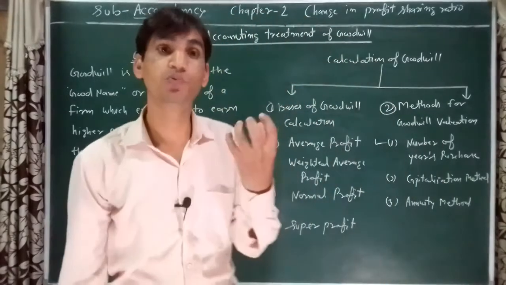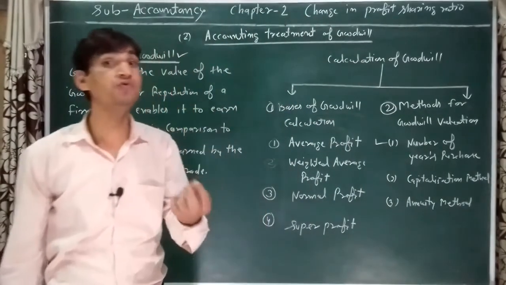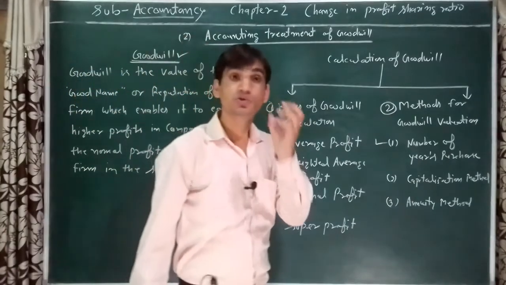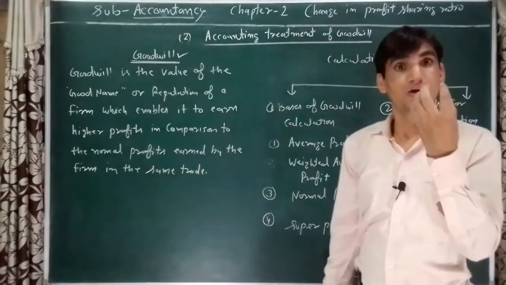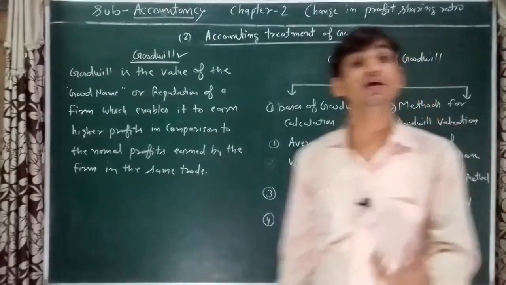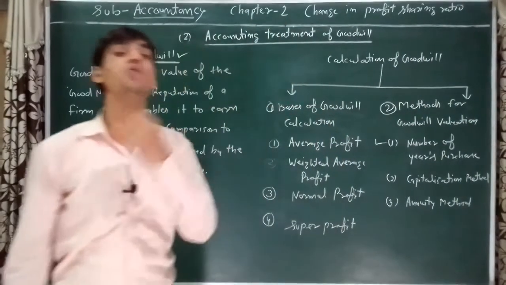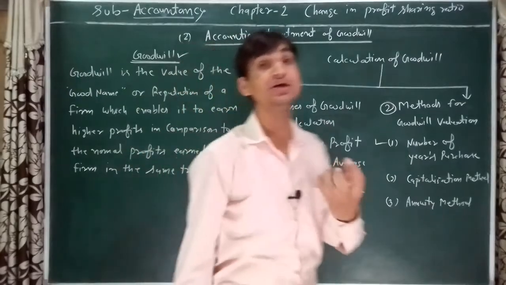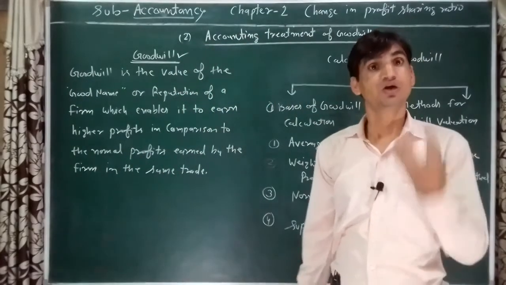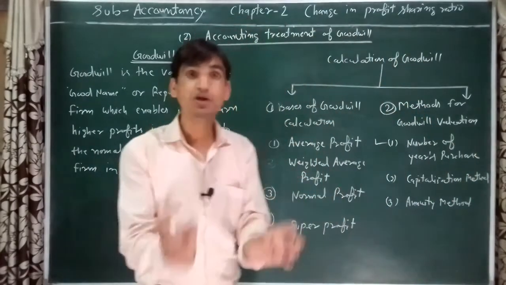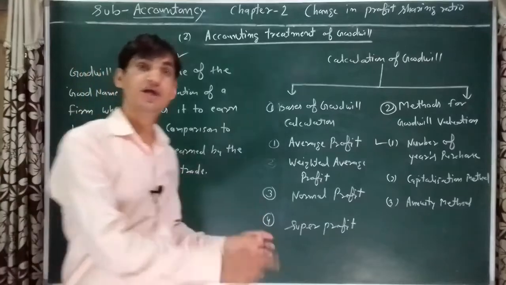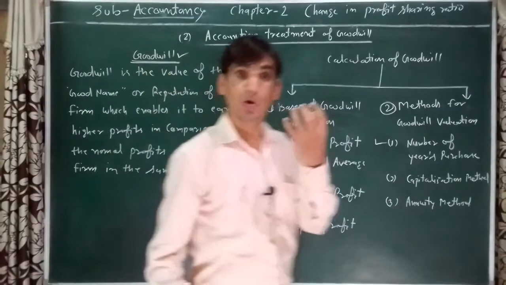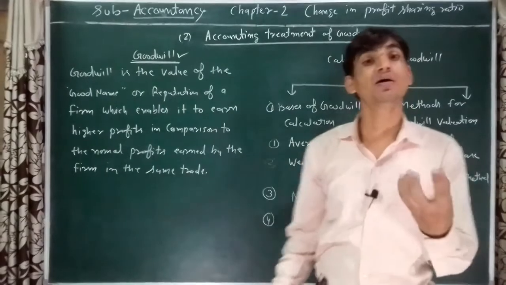Goodwill means the good name or reputation of a firm earned through hard work and honesty of the owners.